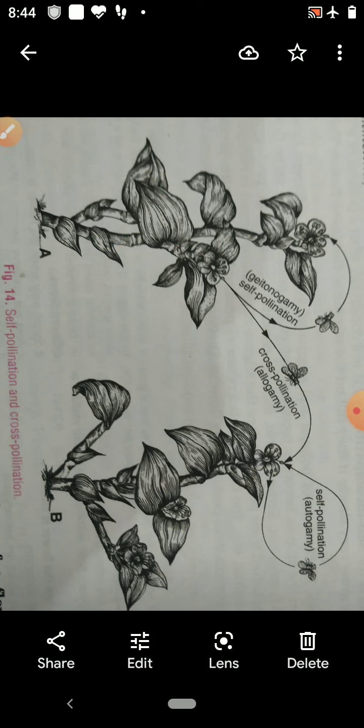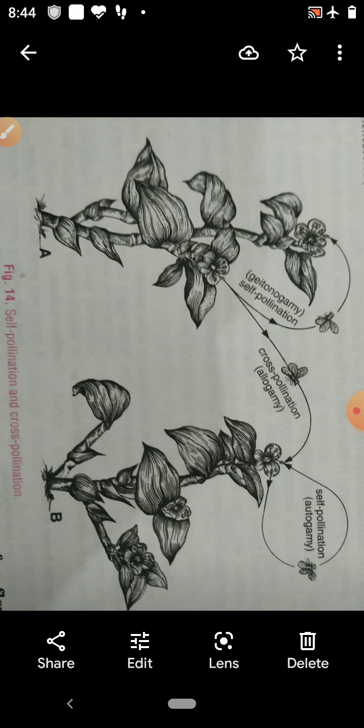But cross pollination is of many types, because in this, pollen grains have to transfer from the anther of one flower to the stigma of another flower of the same species. There are some agents which carry the pollen grains from the anther of a flower to the stigma of another flower of the same species.